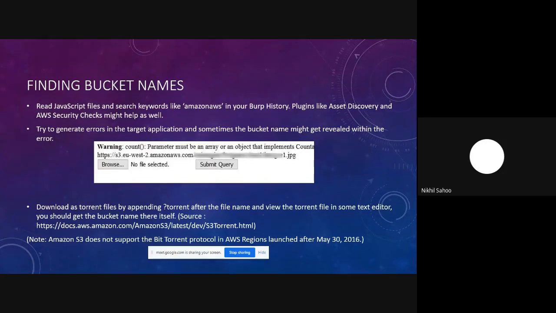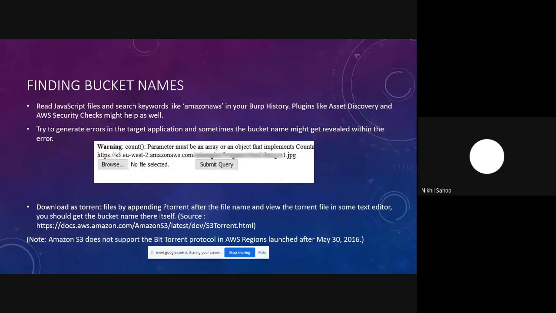There is also another trick available, wherein you can append something like ?torrent, and you can basically download that particular object as a torrent file. So let's say you have got something like example.com/abc. Try to append something like this: example.com/abc?torrent, and if that particular object downloads as a torrent file, then you can confirm that yes, it has been fetched from a bucket itself.